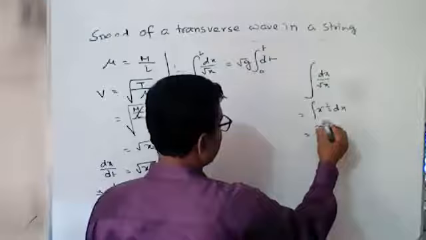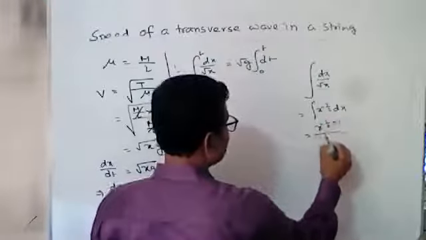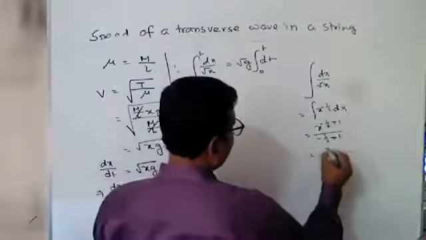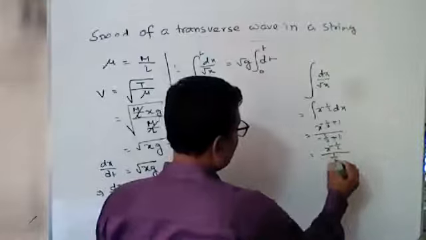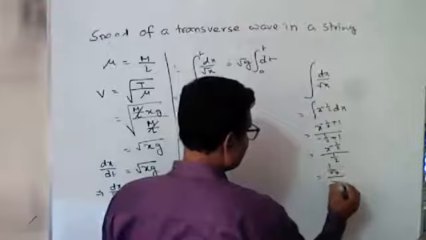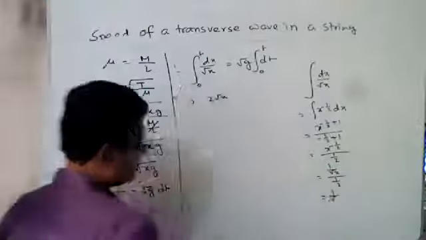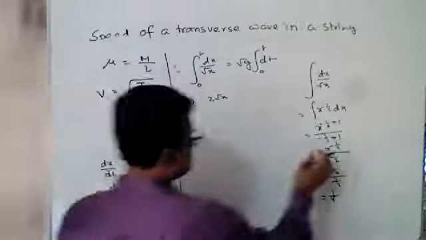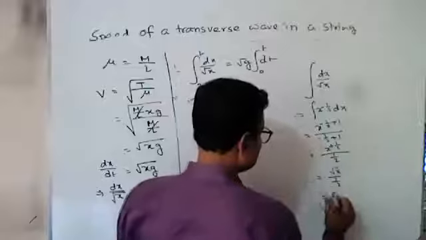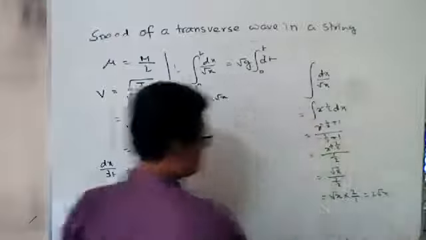So x to the power minus half plus 1, divided by minus half plus 1. So it will be x to the half, divided by half, which is root x times 2 by 1, so it will be 2 root x.